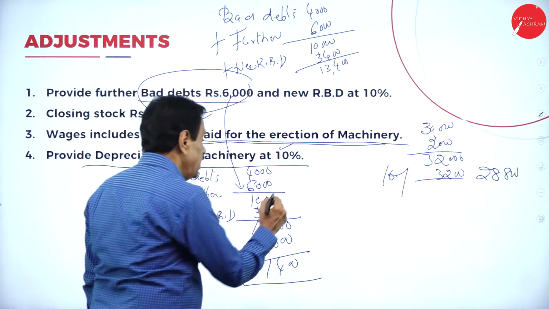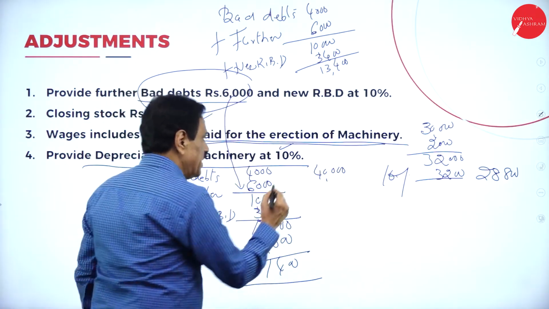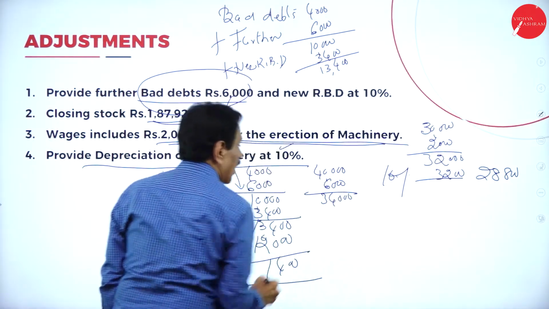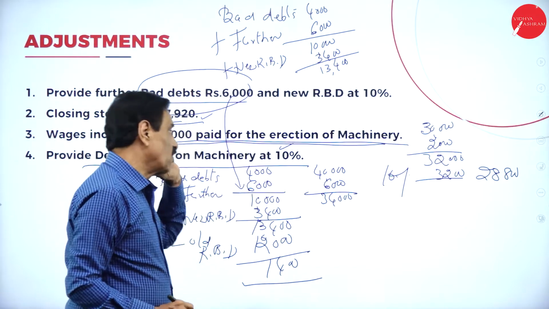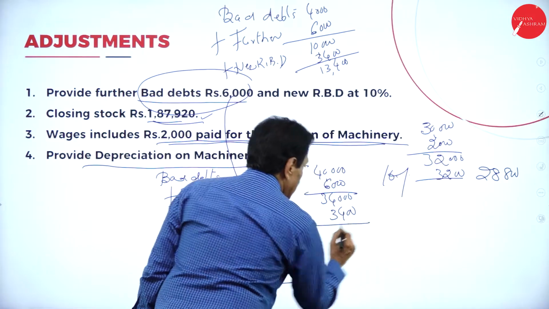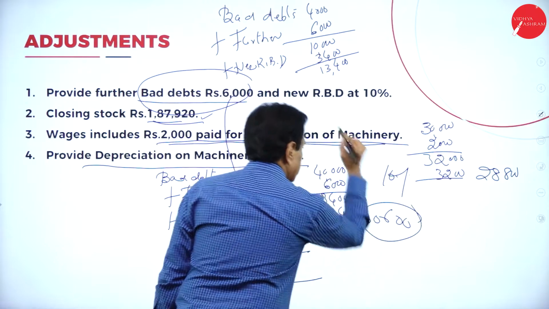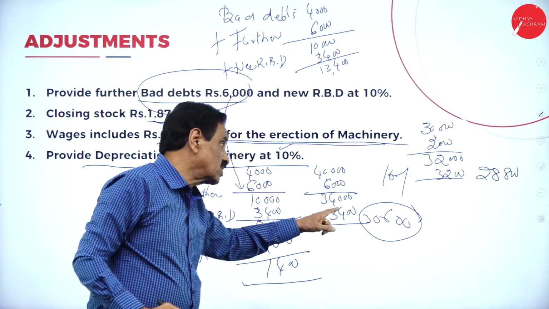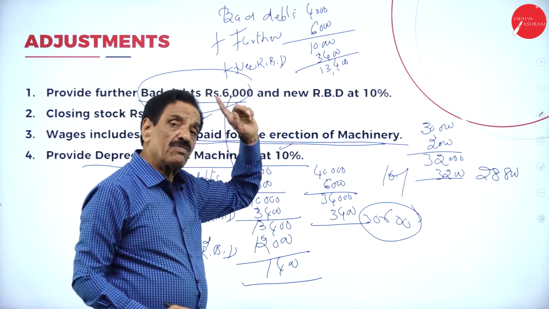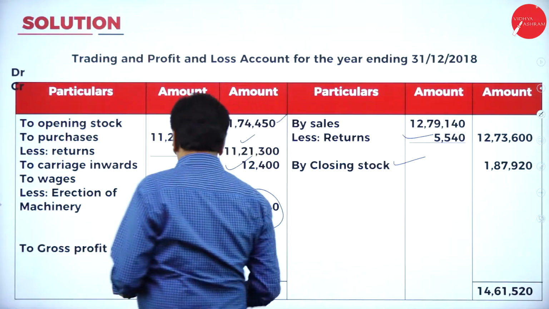While doing the balance sheet, your debtor is 40,000. How much further bad debt? 6,000. It becomes 34,000. On that 34,000, you got a new RBD 3,400. Deduct. So 40,000, 6,000, 34,000, on that 3,400 new RBD. The balance you are going to receive from our customer is considered. We'll move on now. So I think you understand this.